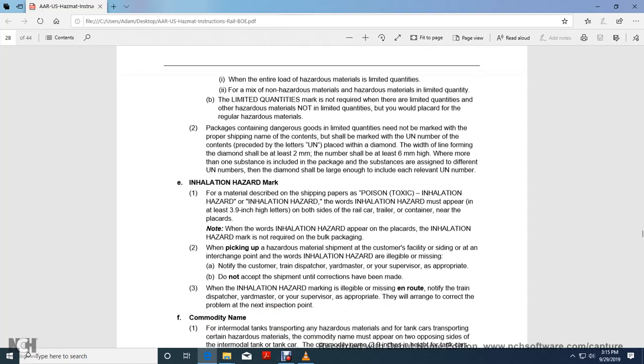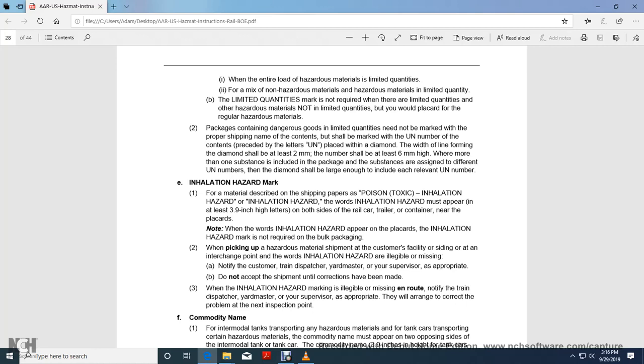2. Packaging containing dangerous goods in limited quantity need not be marked with the proper shipping name of the contents of the shipment, but must be marked with the UN number of the contents, preceded by the letters UN, inside a diamond with the width of the diamond line at least 2 millimeters and the number at least 6 millimeters high.